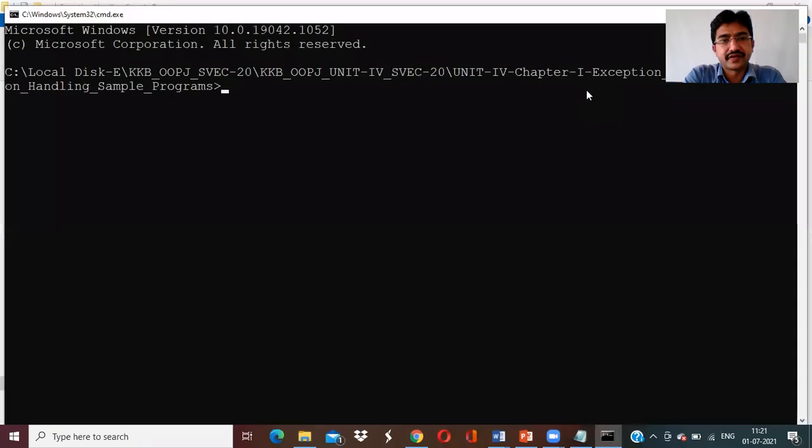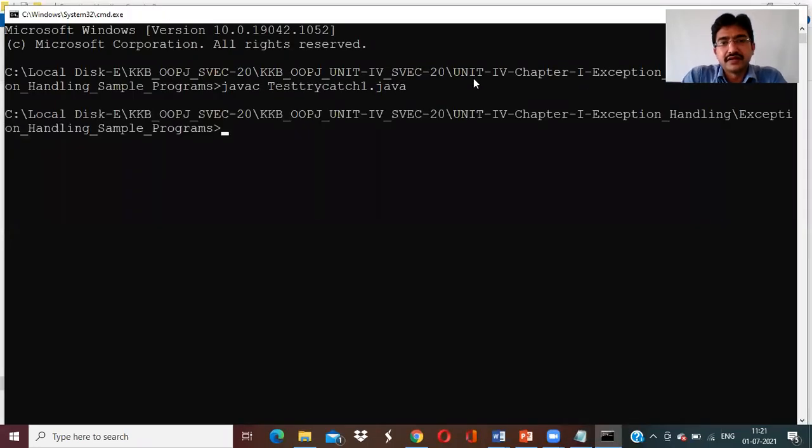Go to the folder, and go to the command prompt to run the program. CMD. Now what is the file name? Test.java, and the Test class here. Now I am running the program: javac space class name.